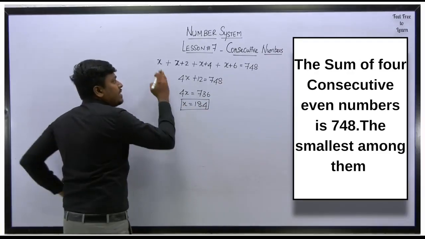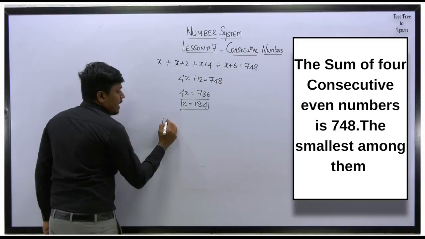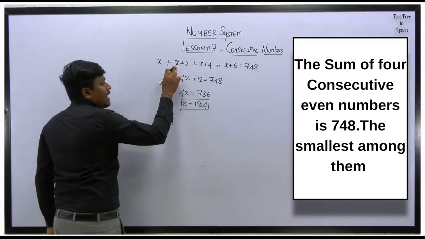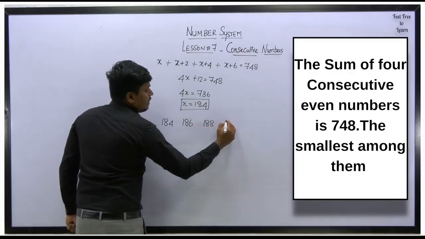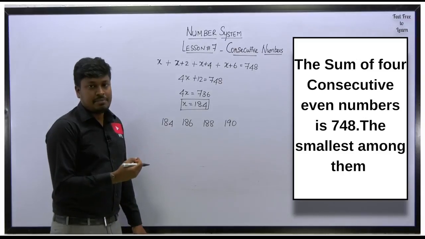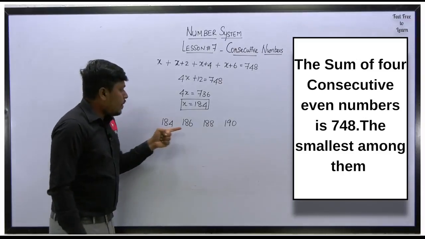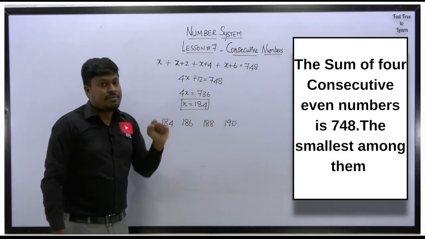So now substitute 184 instead of x. If you substitute x is equal to 184 in the first term, then the second number is 184 plus 2, 186, then 188, then 190. Yes or no? So these will be the 4 consecutive even numbers. According to the question, if you add all these 4 consecutive even numbers, then the resultant will be 748.